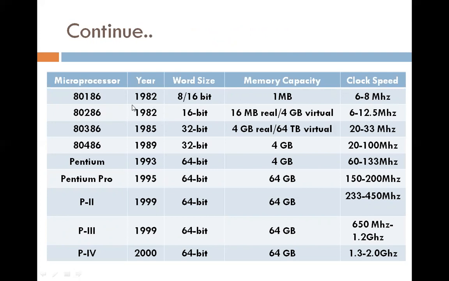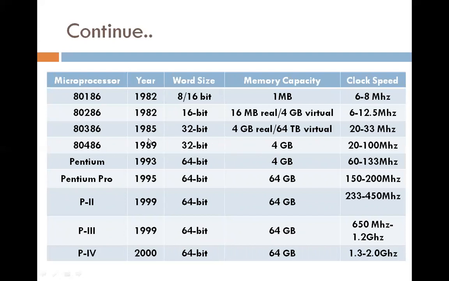In 1982, again the 80286 microprocessor was invented, but the difference is in memory capacity. In this microprocessor there are two types of memory, real memory and virtual memory: 16 megabyte real memory and 4 gigabyte virtual memory. Clock speed is 6 to 12.5 megahertz.